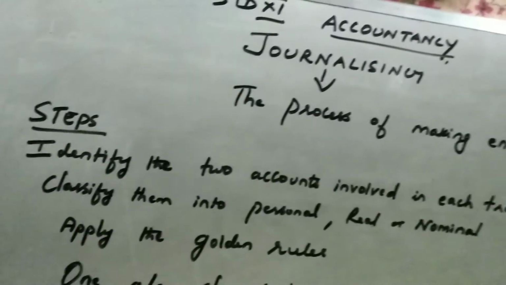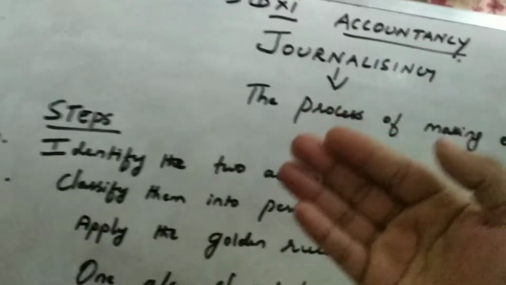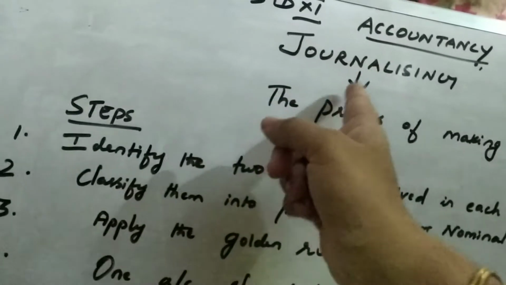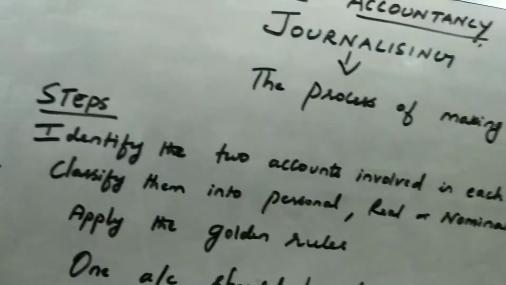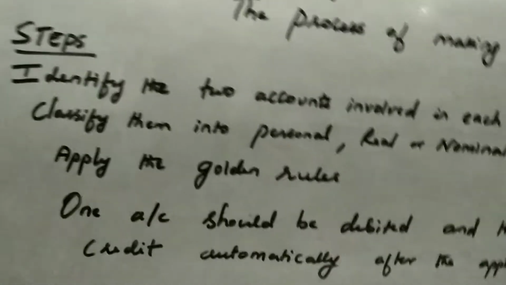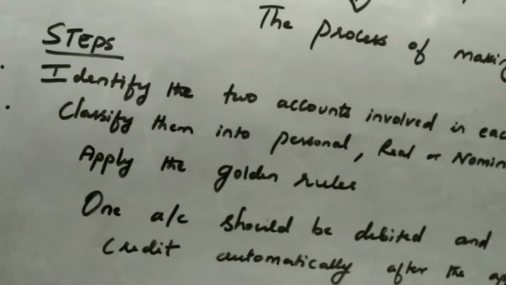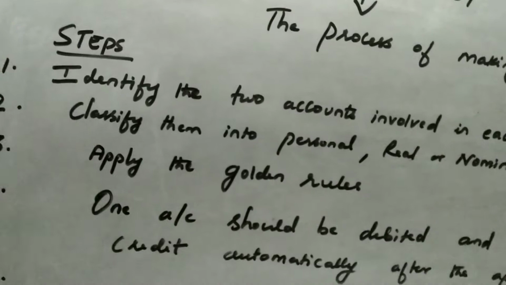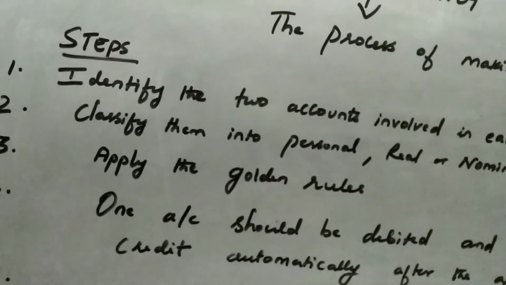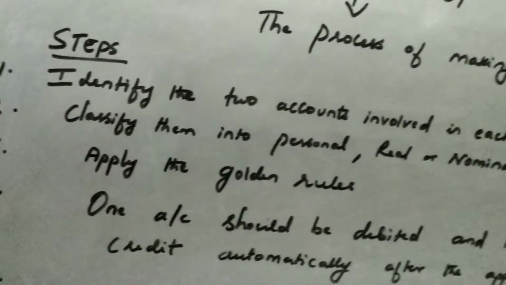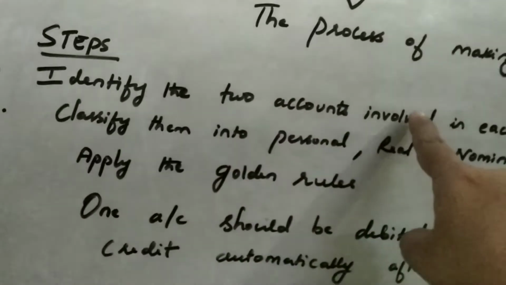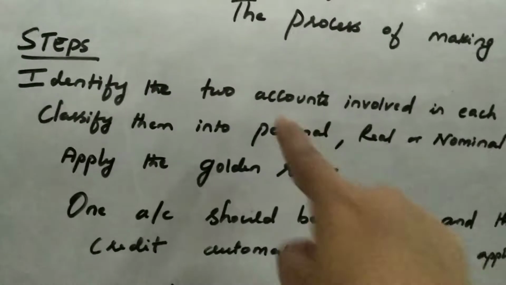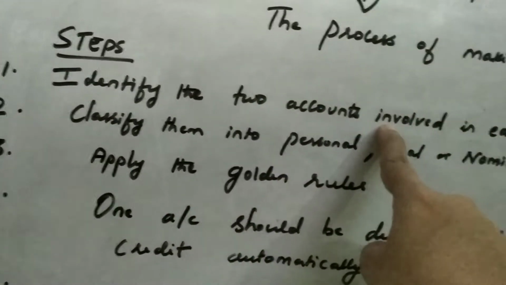So with that note, we are going to proceed further with journalizing now. How to make entries? There are a few steps for journalizing. First thing is, whatever transaction is being given, you have to read the transaction carefully and identify the two accounts involved. Each and every transaction has two accounts involved in it.